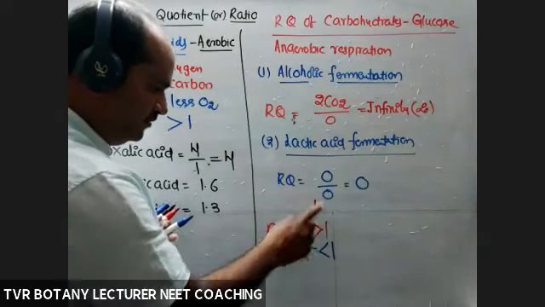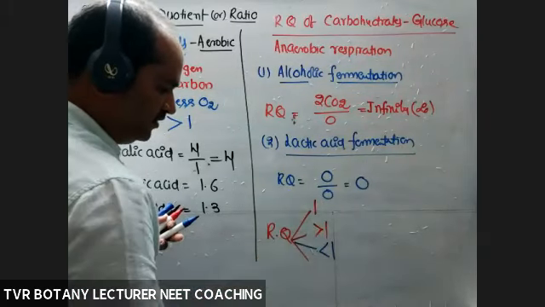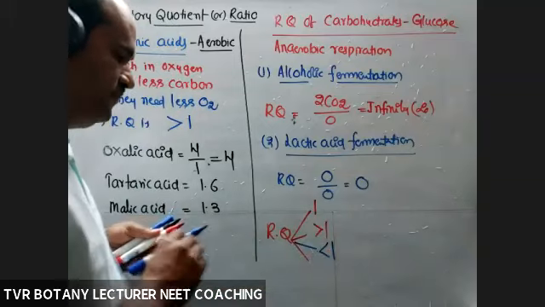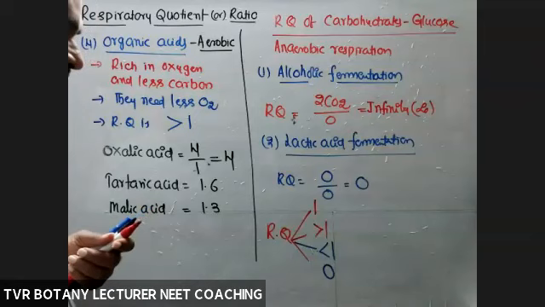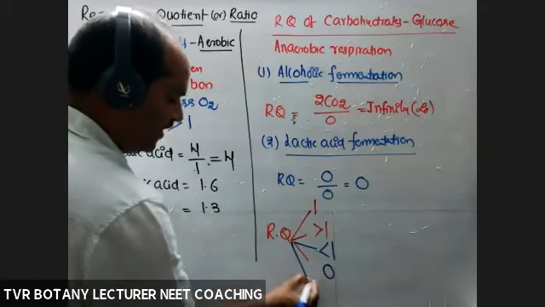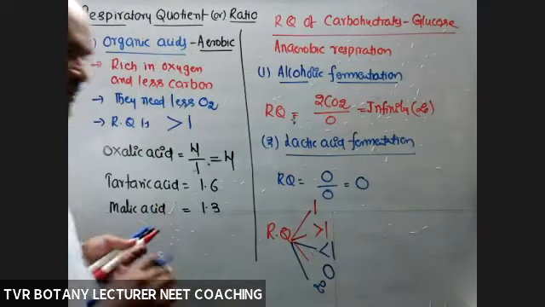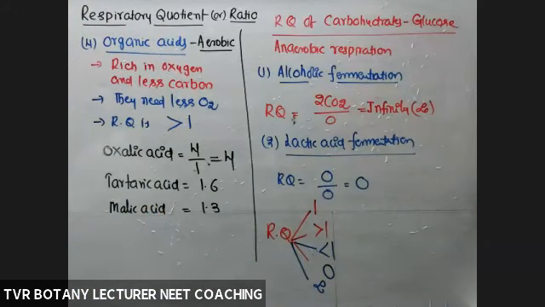Next, zero possible, lactic acid fermentation. Next, infinity also possible. So these are the possibilities for RQ values.